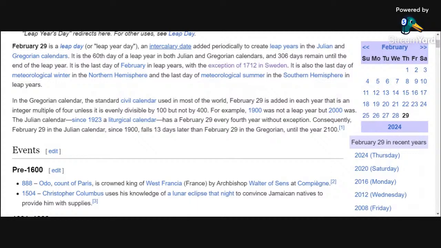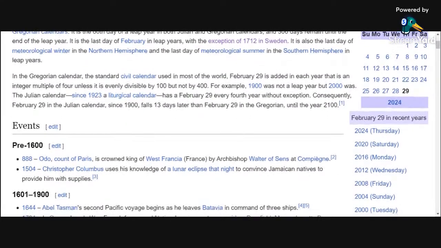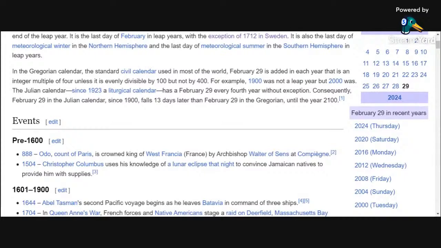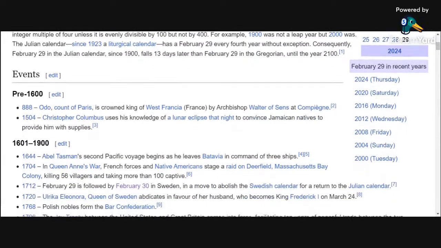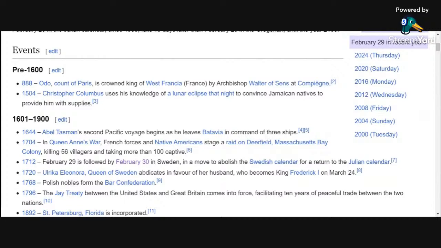It is also the last day of the meteorological winter in the Northern Hemisphere, and the last day of the meteorological summer in the Southern Hemisphere in leap years. So we begin a different meteorological season here on February 29th, leap day, here on Midnight Cherry TV. In the Gregorian calendar, the standard civil calendar used in most of the world, February 29th is added in each year that is an integer multiple of 4 unless it is evenly divisible by 100, but not by 400. For example, 1900 was not a leap year, but 2000 was, which brings us to 2024. This is a current leap year. We're recording this live.